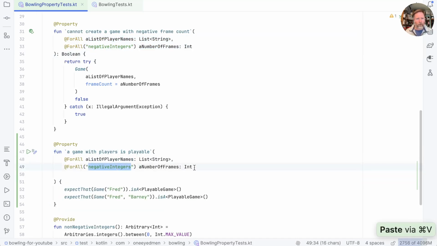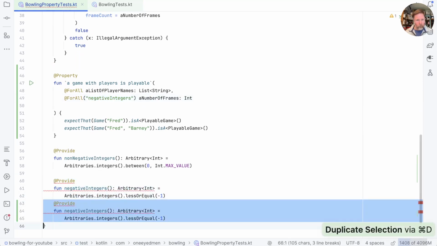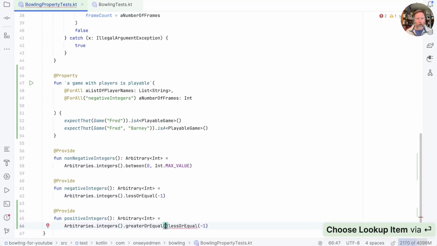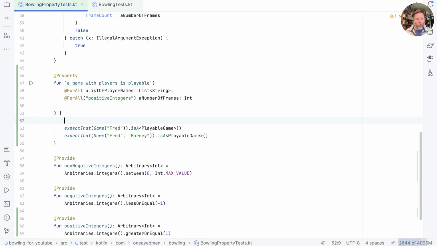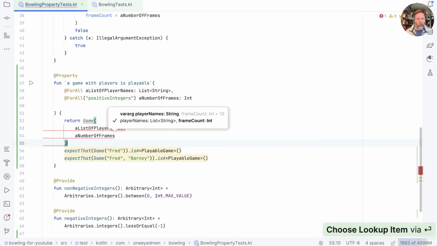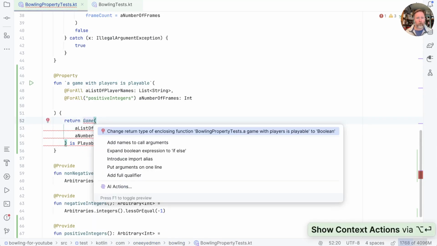And in this case, we do want it to be playable, so we want positive integers. So let's write ourselves one of those, which is positive integers, and that's all integers that are greater than or equal to 1. So now we want to throw positive integers for our number of frames, and we should be able to say that return game, a list of player names, and a number of frames is playable game. And we'll fix this up to return a boolean.